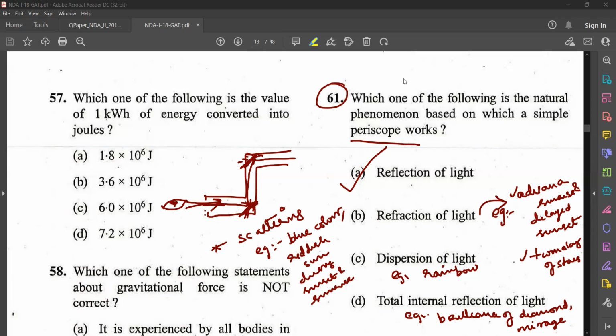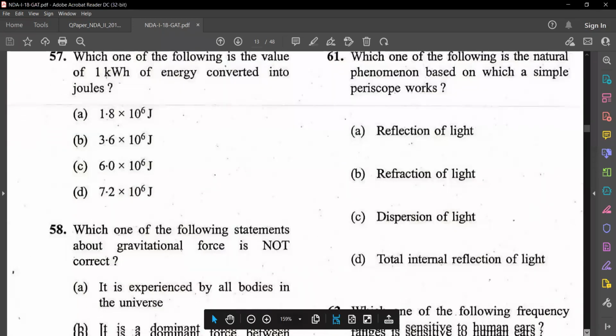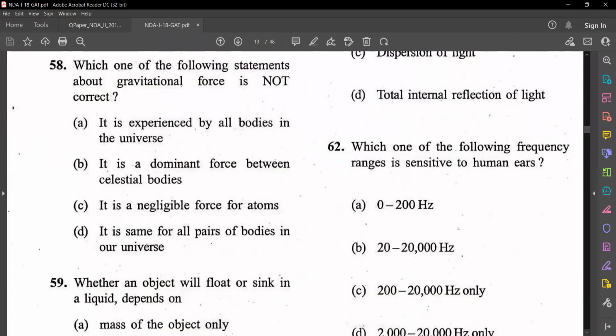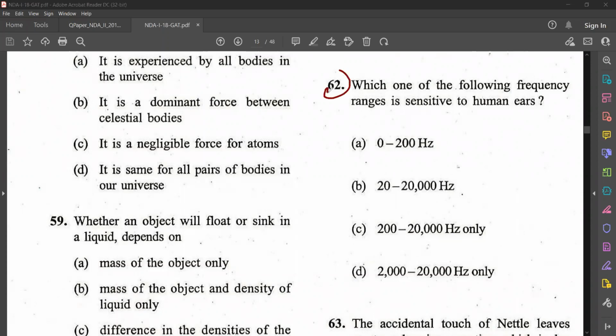Going to the next question. Question number 62. Which one of the following frequency ranges is sensitive to human ears? Want you to answer that.